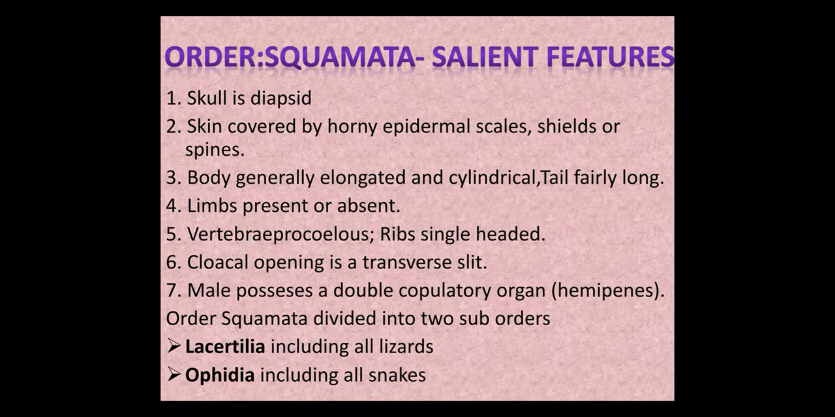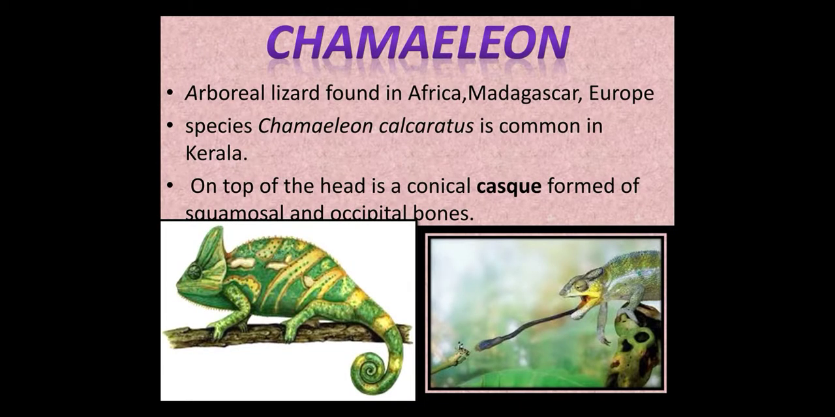Vertebrae are procoelous. Ribs are single-headed. The cloacal opening is a transverse slit. The male possesses a double copulatory organ known as hemipenis. The order Squamata is divided into 2 suborders: Lacertilia, including all lizards; Ophidia, including all snakes. Example: chameleon.